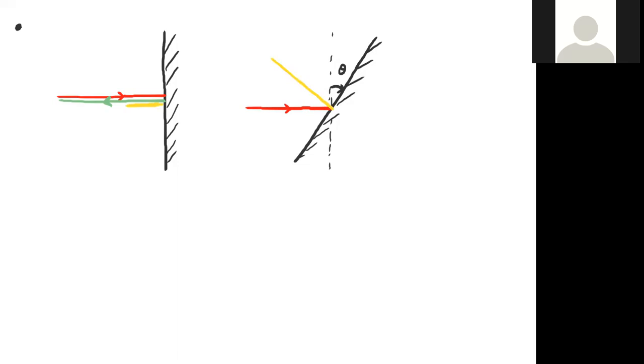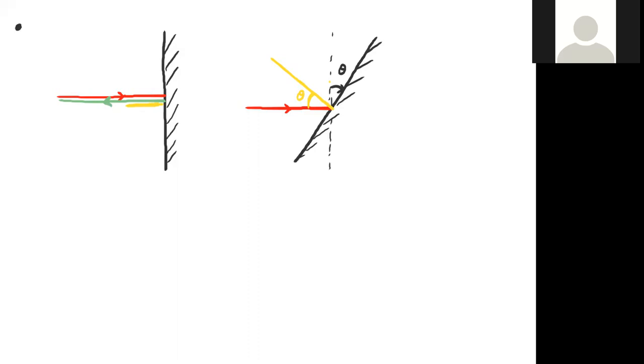Therefore, this angle was theta, this will be 90 minus theta and this will be theta. Therefore, after rotating the mirror through an angle theta in clockwise sense, the normal was also rotated through an angle theta in clockwise sense. Due to that, the angle between incident ray and normal is theta.